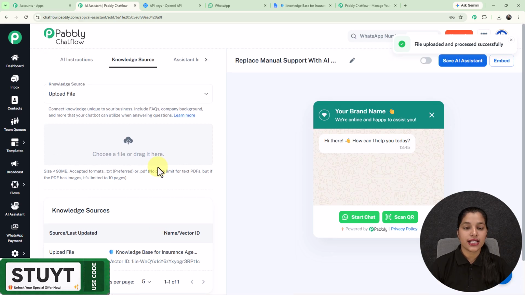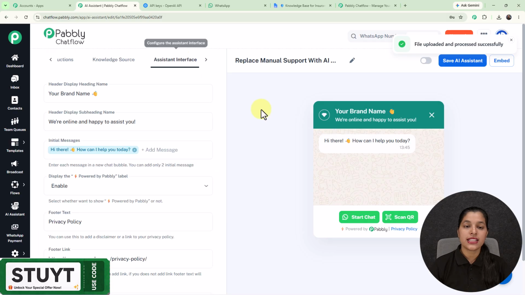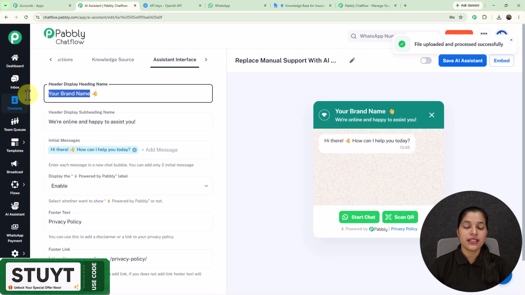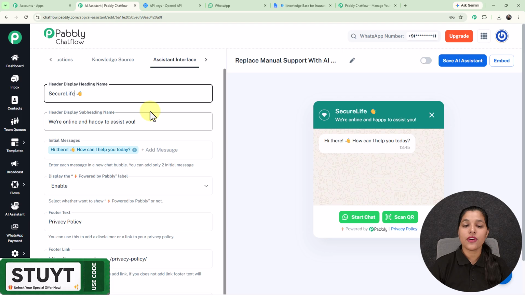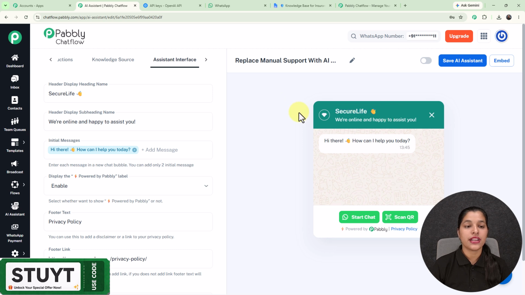And right here you can see that my knowledge base has been uploaded successfully, and we are getting the name and the vector ID. Now let's configure the assistant interface, and right here it is asking me to enter my header display heading name. So here I'm going to enter my header display heading name as Secure Life, which is the name of my brand. And here as I have entered it, you might have observed one change, and that too in the preview of your AI assistant, that we are getting the same heading name, and right after we are getting this option for subheading name.